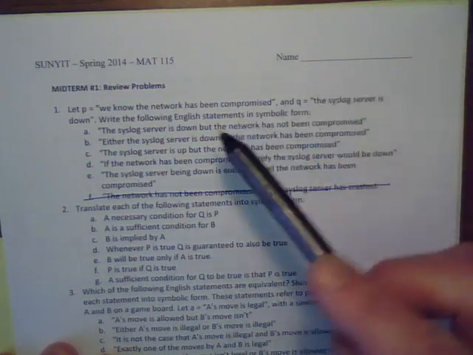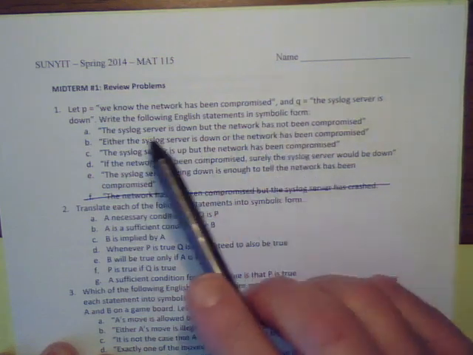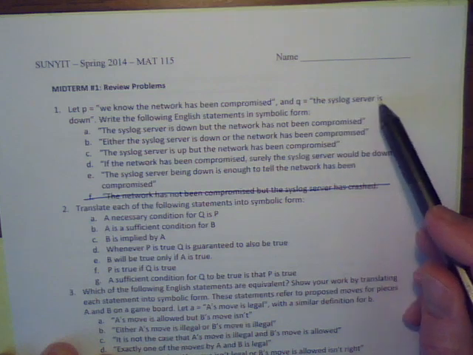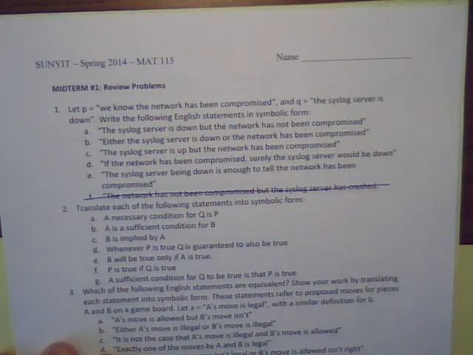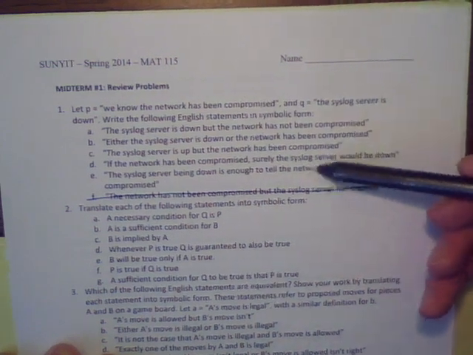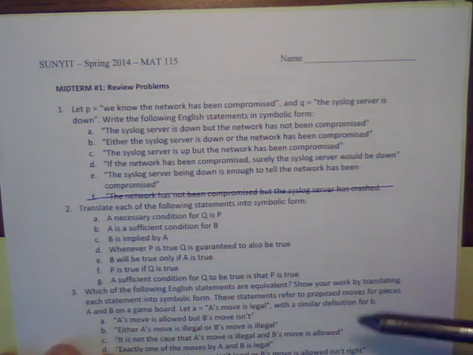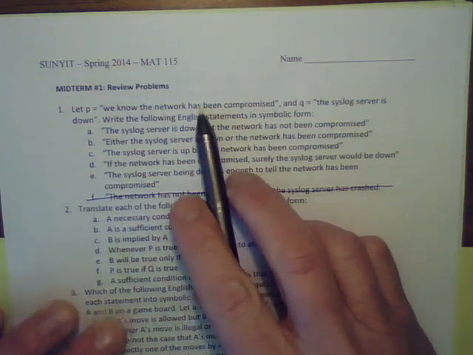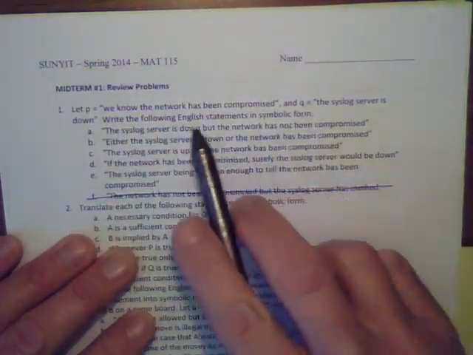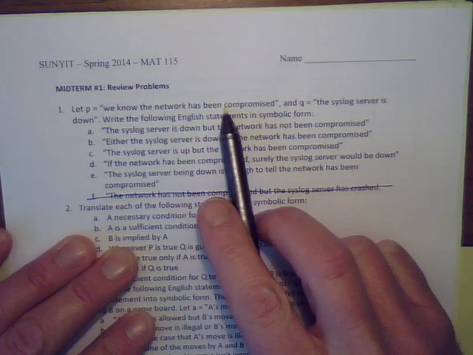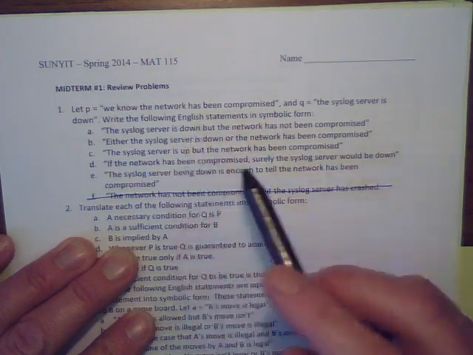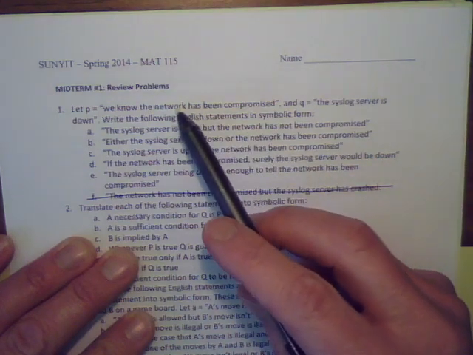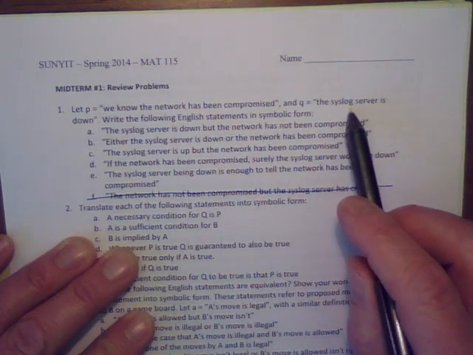In this one we have two propositions, P and Q. Proposition P is that the network has been compromised, and Q is that the syslog server is down. We have 5 different English sentences that we're supposed to translate into symbolic form. The first thing I do when I look at P and Q is I say, okay, they're both sort of the bad situation. That way, as I read these English sentences, I can say, is it the bad situation for the network, or is it the bad situation for the syslog server?